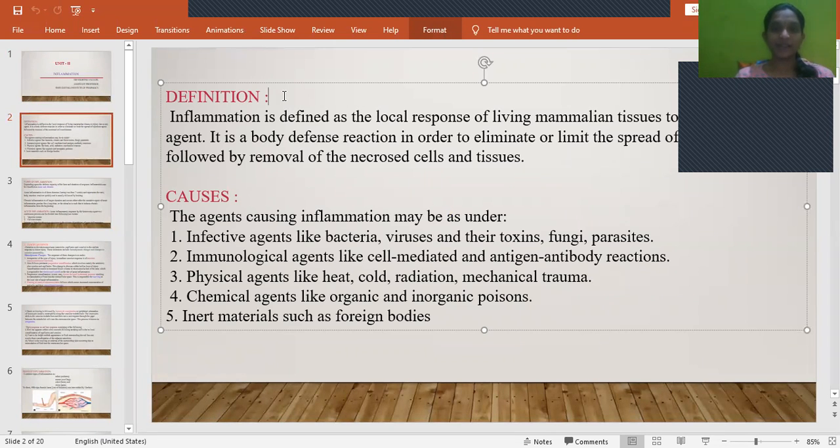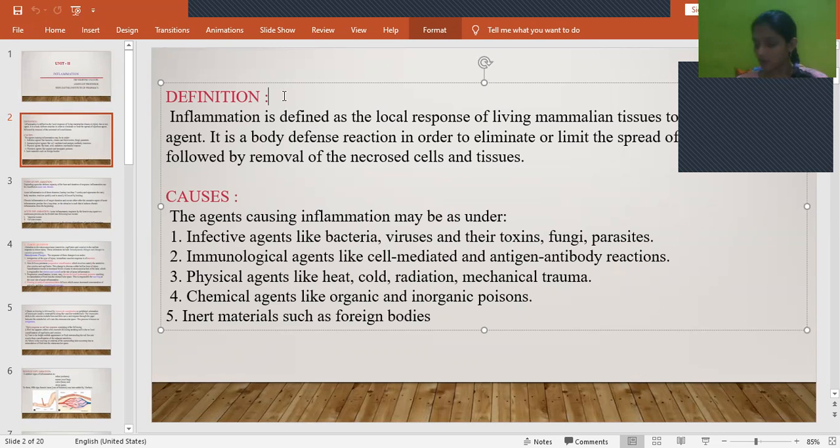Inflammation is defined as the local response of living tissues in response to any injurious agent. So whatever response we give to any injurious agent, we call it inflammation. It's a body defense reaction in order to eliminate or limit the spread of the injurious agent, followed by removal of the necrosed cells and tissues. So that we call inflammation.